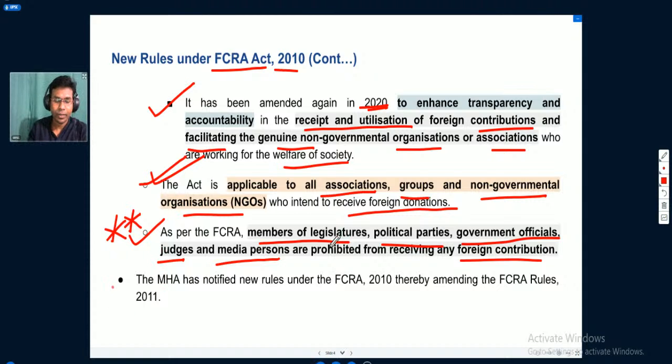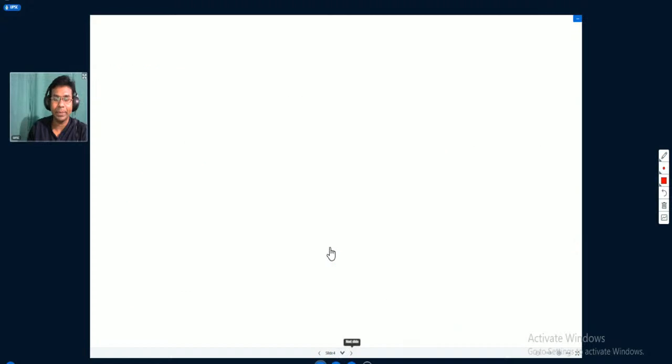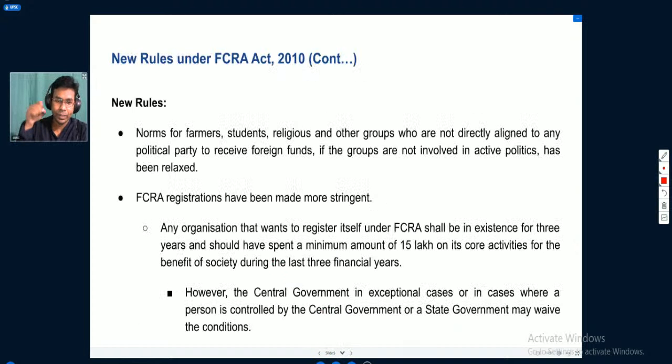Okay, then the Ministry of Home Affairs has notified new rules under the Foreign Contribution Regulation Act 2010, thereby amending the FCRA rules 2011. So the act was amended in the year 2010, then they notified some rules under the FCRA Act in 2011. Those rules have recently been modified, and the government has given new rules under that. So we will understand what the new rules under the Foreign Contribution Regulation Act are.